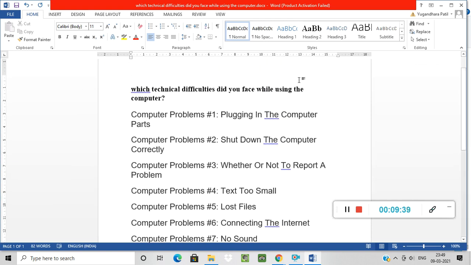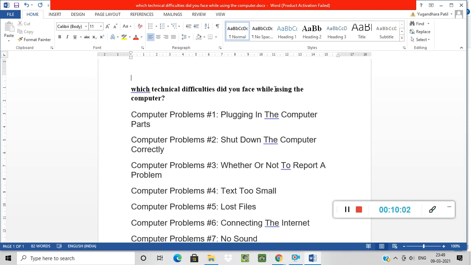Okay, which technical difficulties did you face while using the computer? Okay, these are the main points you will face with your computers. Students, both the questions are already given in your chapter, at the end of your chapter.